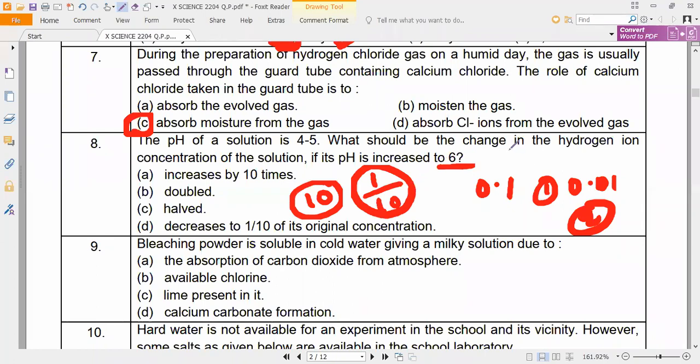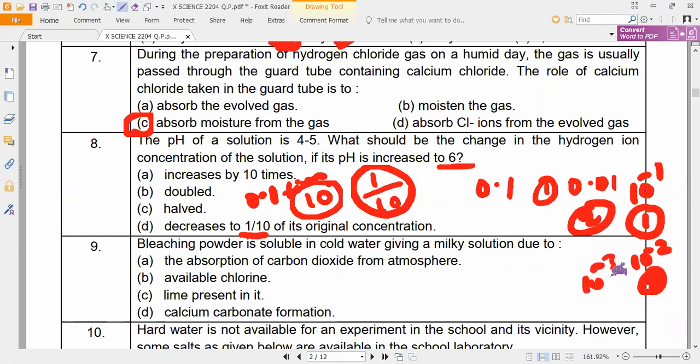So when the pH value increases by one, from one point to another, the hydrogen ion concentration decreases to 1 by 10 times its original, which means 0.1 times. Remember, on the pH scale, 10 power minus 1 means pH value 1, 10 power minus 2 means pH value 2, 10 power minus 3 means pH value 3.